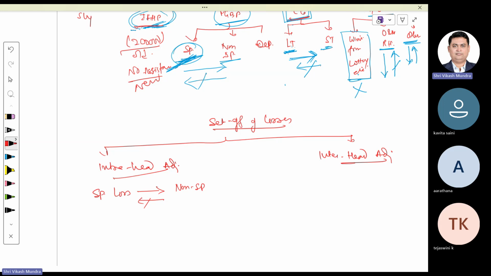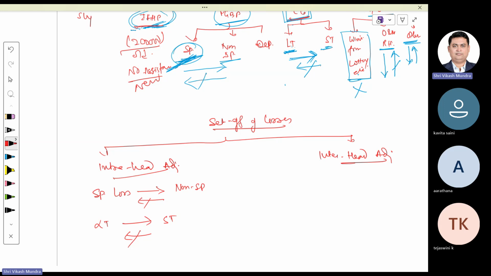Similarly, one more intra-head adjustment. Long-term cannot be adjusted with short-term losses, but if short-term has losses, then it can be adjusted with long-term capital gain. Again, both long-term and short-term are under the same head, that is capital gain. Hence, it is termed as an intra-head adjustment. If some adjustment is required within the head, this is known as intra-head adjustment.